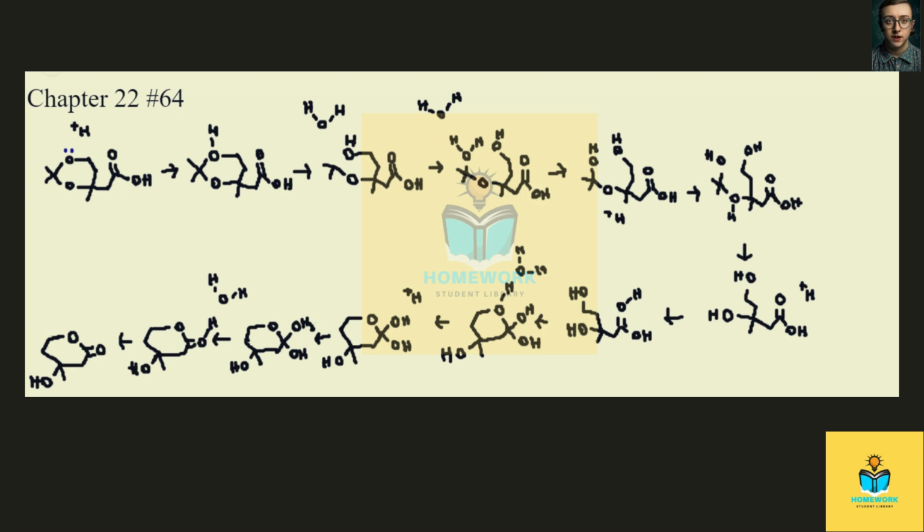The first step is going to be hydrolysis of this acetal. We'll start with one of the acetal oxygens grabbing a proton from the acidic environment that this reaction is taking place in. That oxygen will now have a positive charge on it. This carbon-oxygen bond will break, and we end up with a carbocation there.